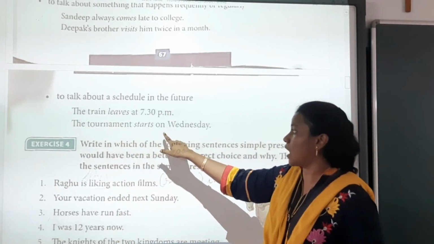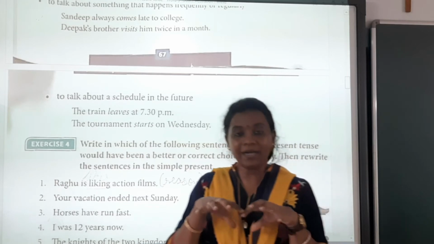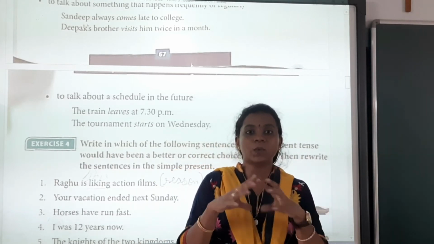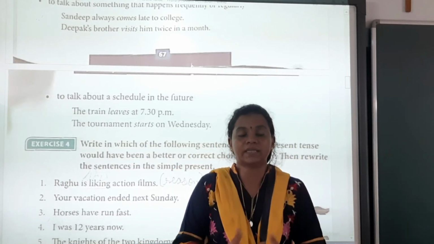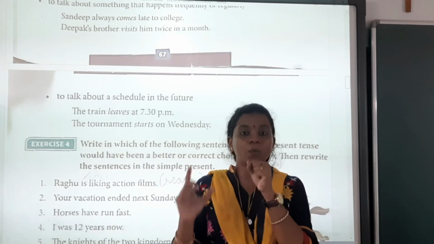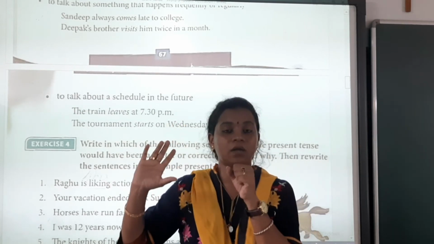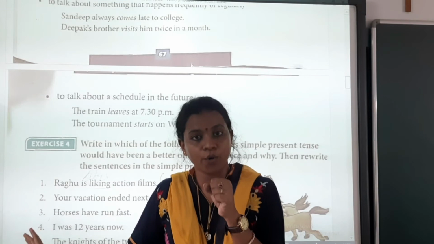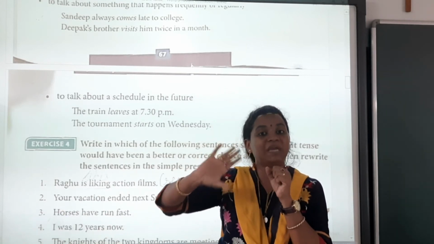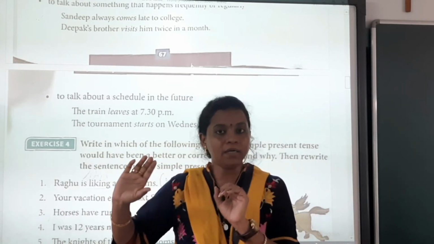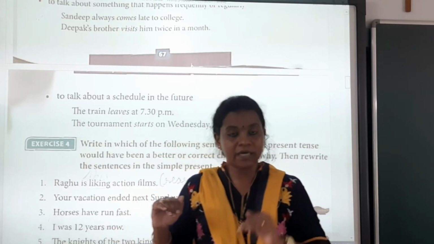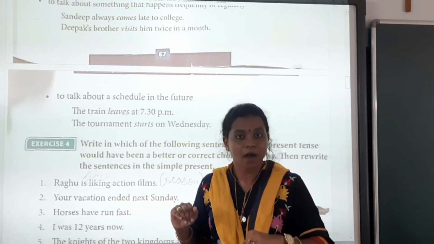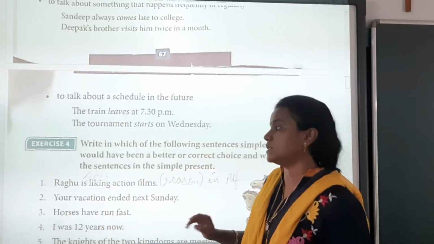The tournament starts on Wednesday. We are telling it now. If there is a competition and I announce that the tournament starts on Tuesday onwards, that is an announcement I am making for the future. But I made it at the present moment, that is now. So that is also our simple present tense.